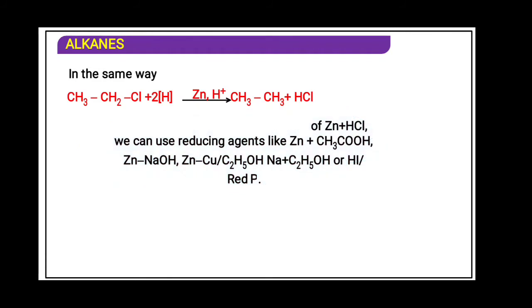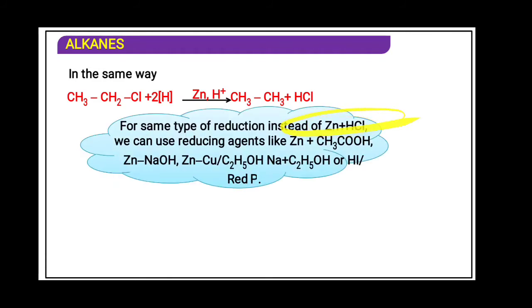Instead of zinc and HCl, we can use reducing agents such as zinc plus acetic acid, zinc plus sodium hydroxide, zinc copper ethanol, sodium methanol, or HI with red phosphorus. All these reagents, remember, you have to remember for NEET purposes. Here in our textbook it has not been given.